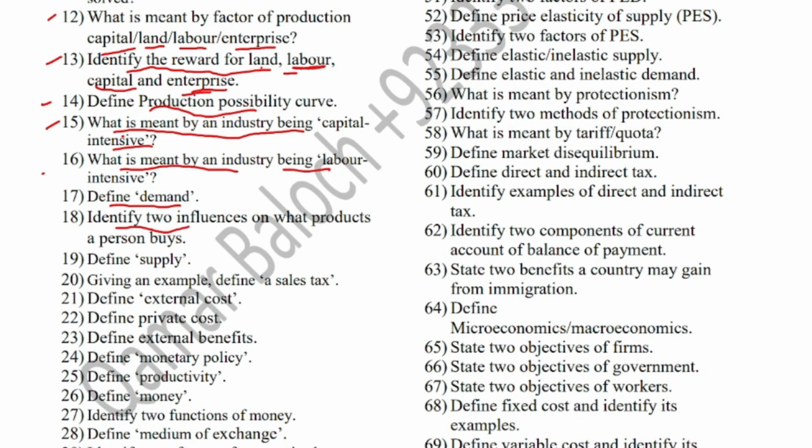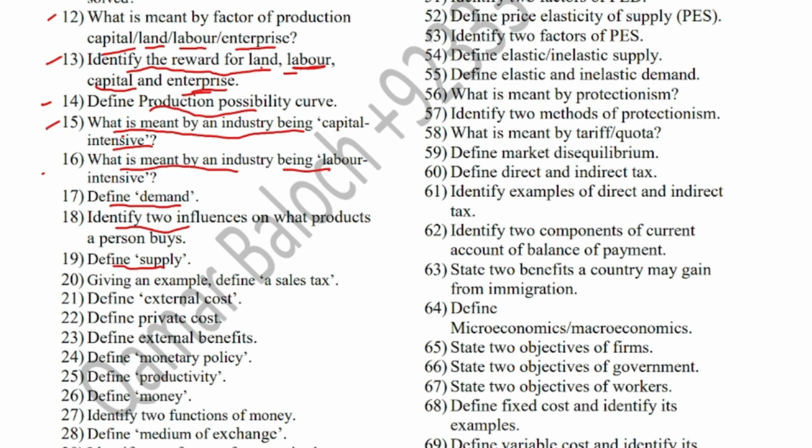And identify two factors on what products a person buys, right? So two influences mean the two factors that influence the demand of a product, right? So the two factors that may influence the demand of a product may include income, and number 2 is taste and trends, right? And population, advertisement, there are so many factors.